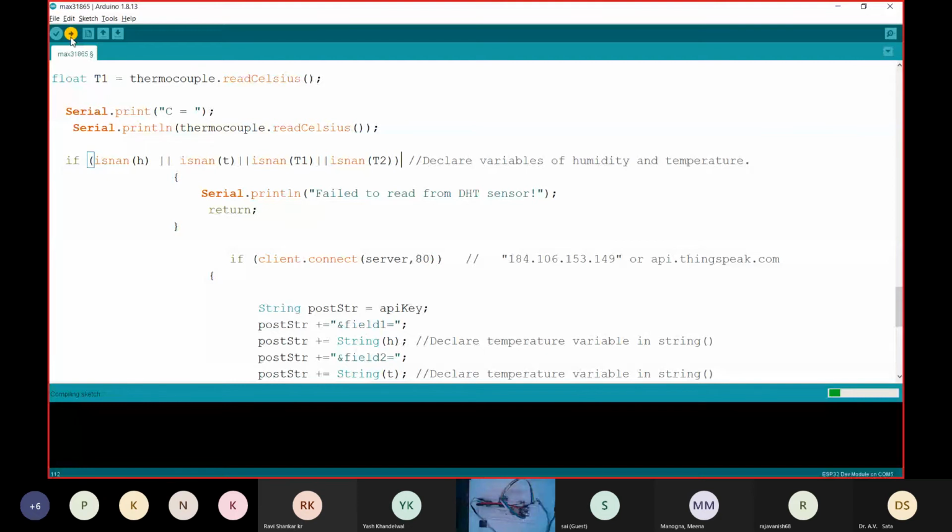Okay, so I'm receiving the data for RTD, and I'm receiving the value for humidity. There was an error for K-type.